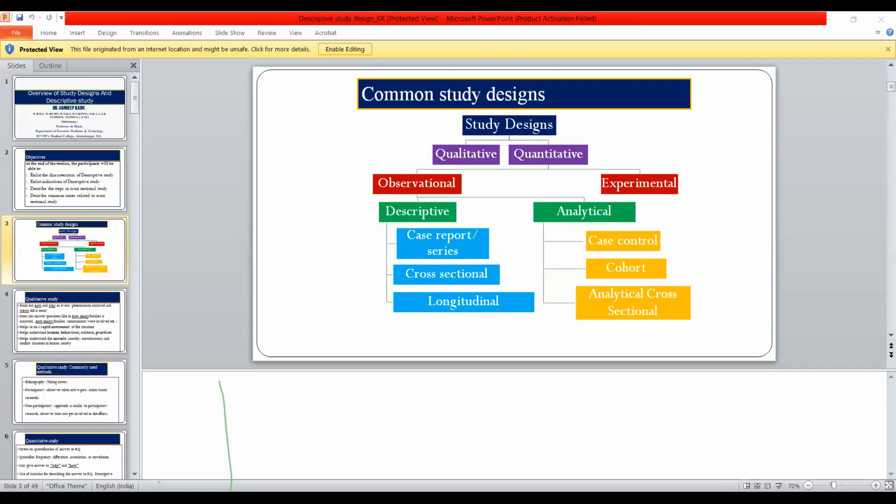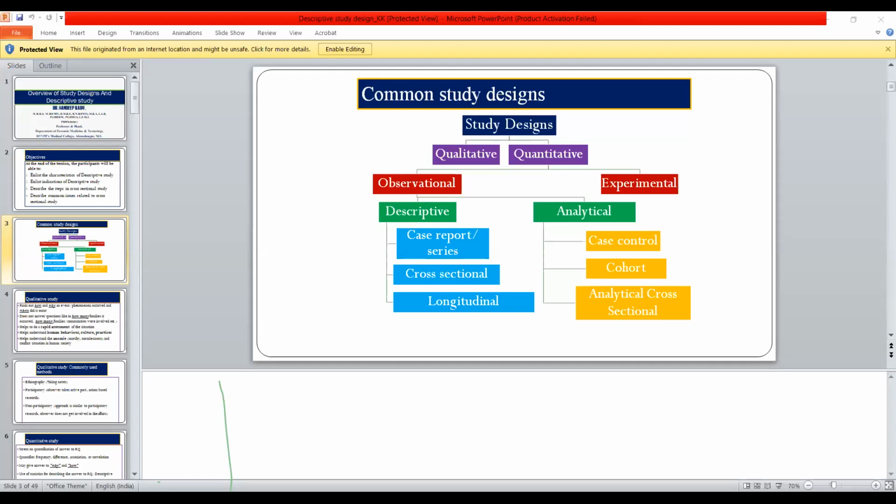And this data is useful for the authorities or government people for planning, organizing, and evaluating preventive services, and contributes to research by describing the variation in disease occurrence by time, place, person. So these are the uses of a descriptive study.